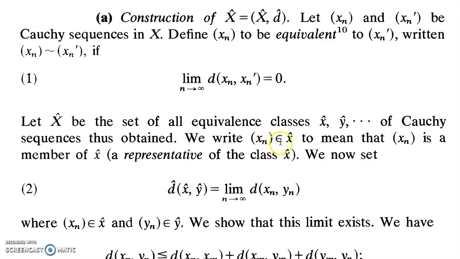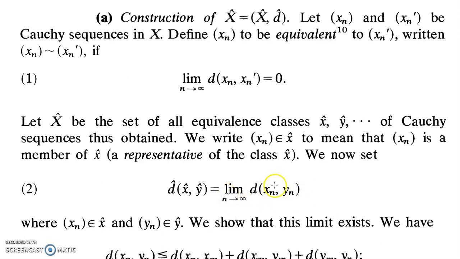Let x_n be a sequence in x hat, that is, x_n converges to x, and y_n be another sequence in y hat, that is, y_n converges to y. Then the metric d hat of (x hat, y hat) should be equal to the limit of d(x_n, y_n). Since x_n and y_n are elements in X and d is a metric in X, d(x_n, y_n) exists for each n.